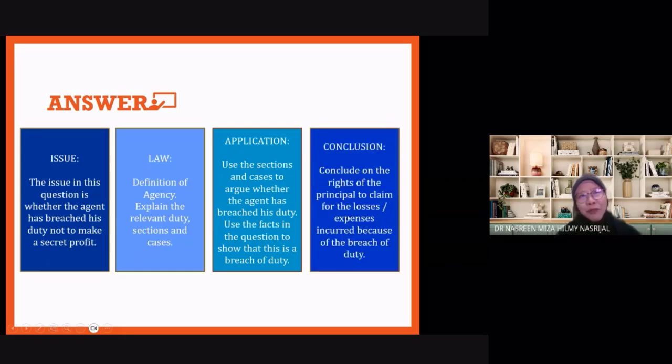Then you come to your conclusion. Can the principal sue the agent? Can the principal take action against the agent? Can the principal recover the amount of secret profit that the agent made, and so on? Okay, so that is the question on duties of the agent. If it is the duties of the principal, just change it to whatever duty of the principal has been breached. Alright. And of course, the explanation will have to go along with the issue in the question.